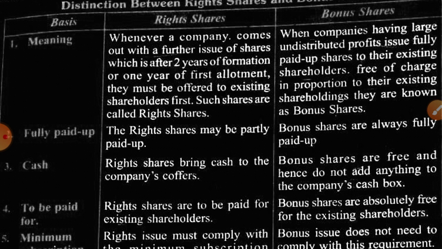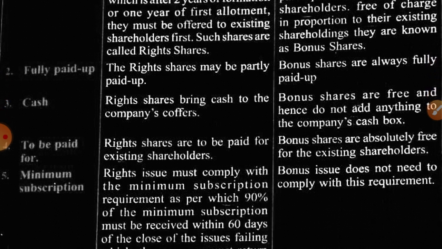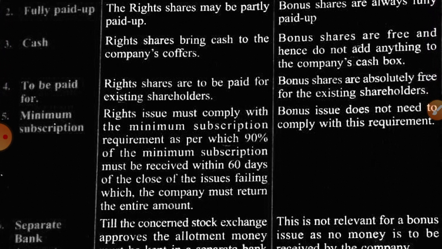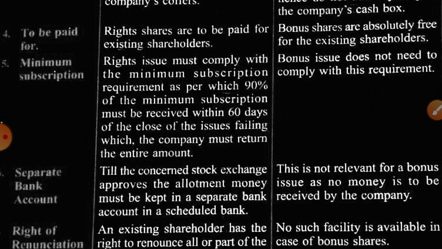Now when right shares are issued, the company will get cash because some amount will be charged from the existing shareholders, but there won't be any cash in the case of bonus shares. Why? Because they are issued free of cost, so the company will not get any amount. Again, for right shares we have to pay a certain amount. As I told you, bonus shares are absolutely free of cost.